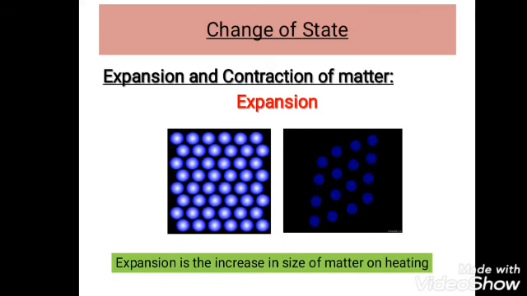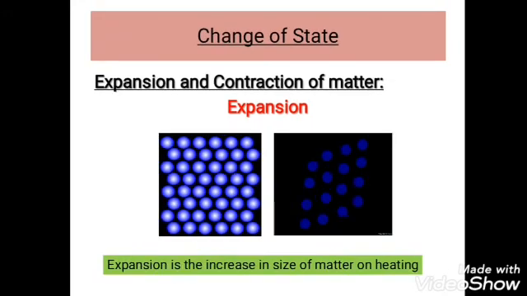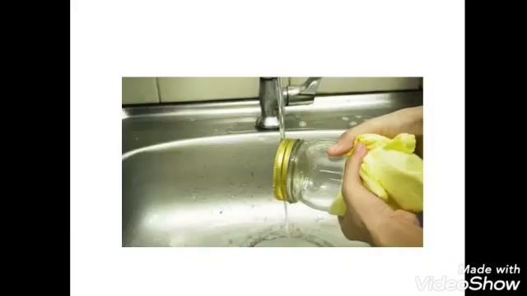When a substance is heated, the molecules present in that substance start to vibrate. Due to this, the intermolecular space between the molecules increases, and due to that, the size of the substance also increases. This process is known as expansion. For example, a tight metal lid of a jar can be opened easily by dipping it into warm or hot water. This happens because hot water causes the lid to expand a little, so it opens easily.